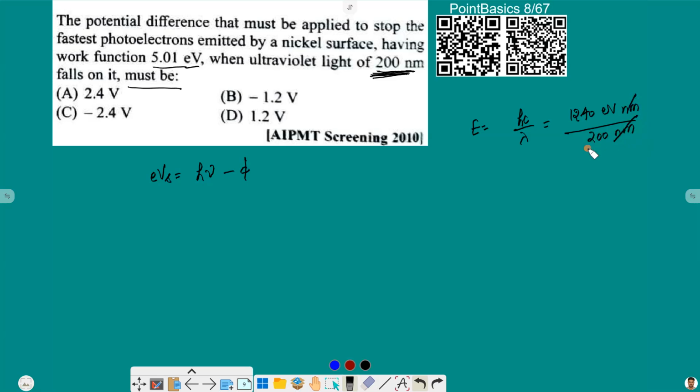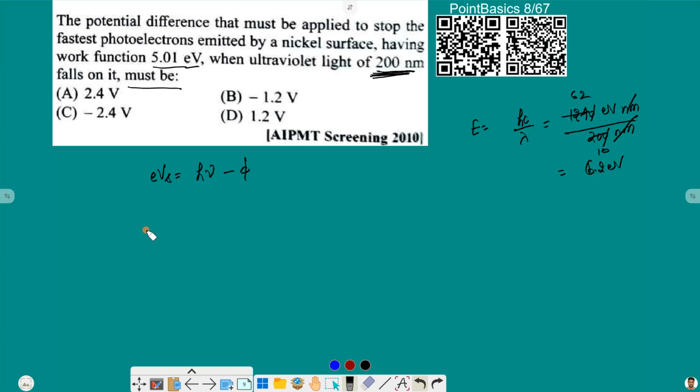So the 200 nanometer gets cancelled, 0 gets cancelled, and this comes to 62 by 10, that is basically 6.2 electron volt.